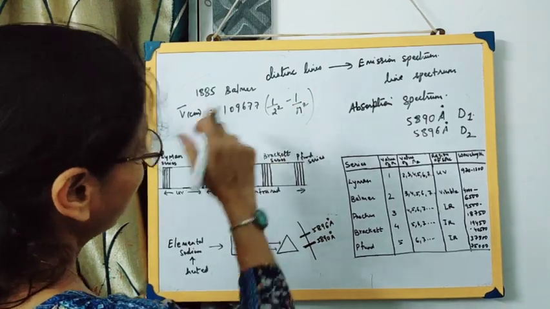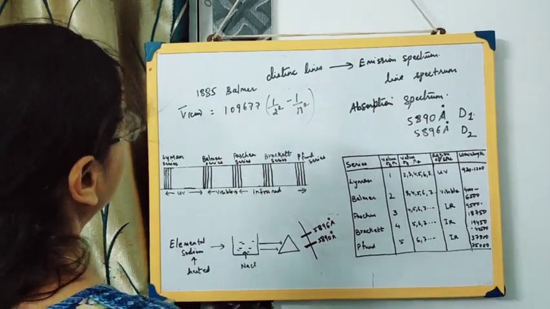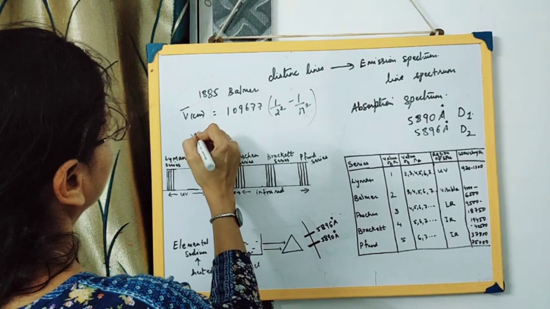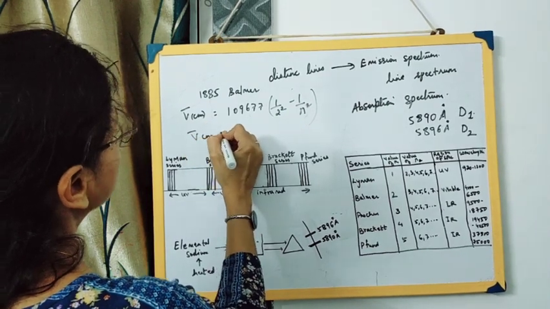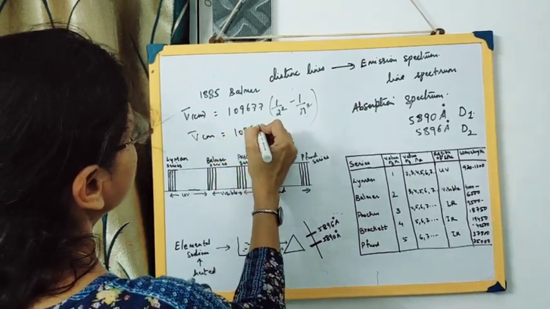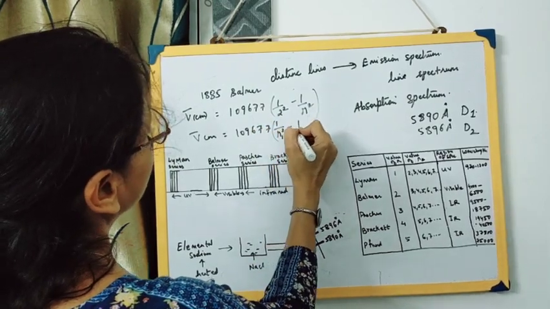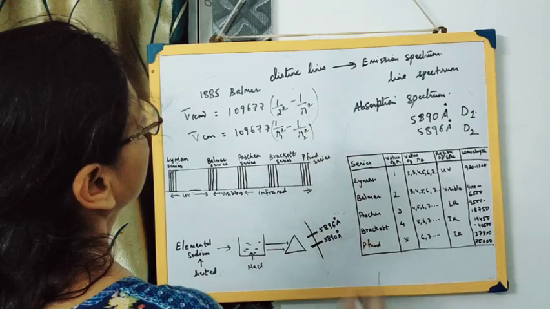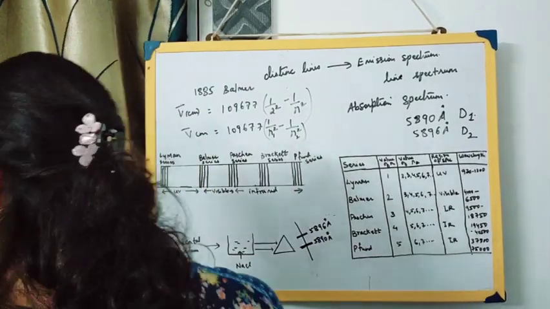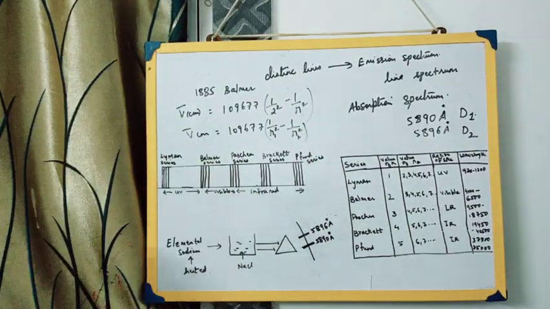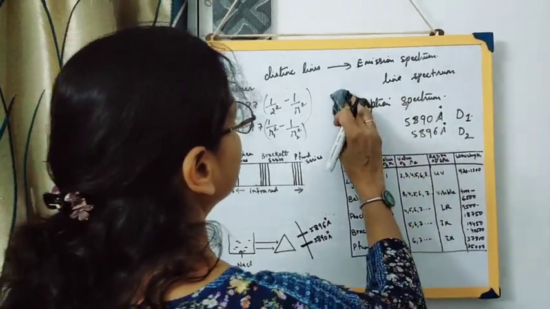that the wave number of hydrogen can be found out by this formula: V bar is equal to 109677 times (1 upon n1 square minus 1 upon n2 square). Now what are n1 and n2? Both are integers. Excuse me students, let me rub it off.